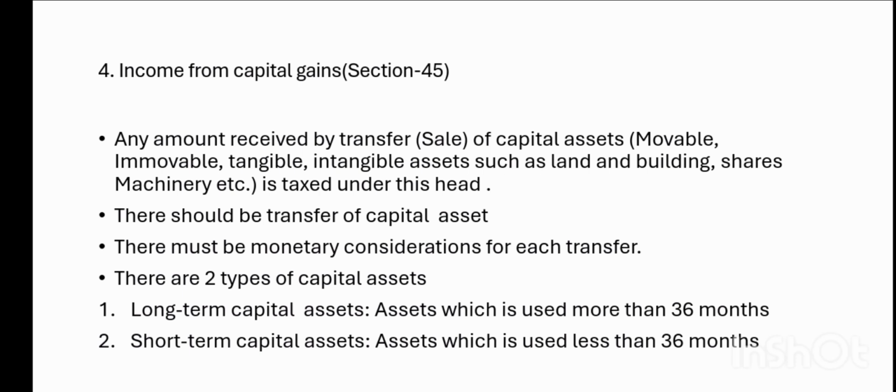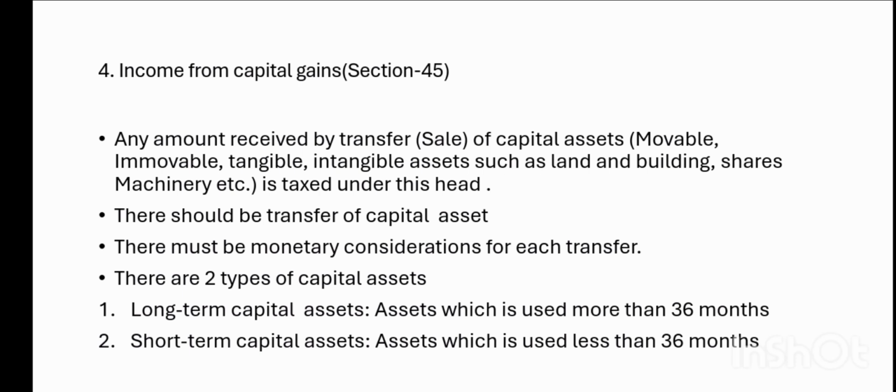A capital asset can be a movable asset, an immovable asset, or a tangible or intangible asset. For example, land and building, machinery, goodwill or right of a business, and share transactions are all assessed under this head, income from capital gain.